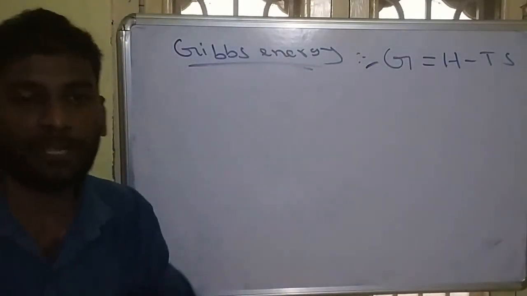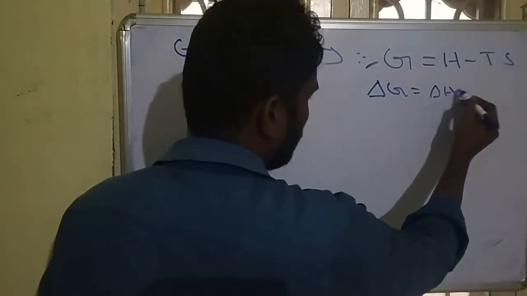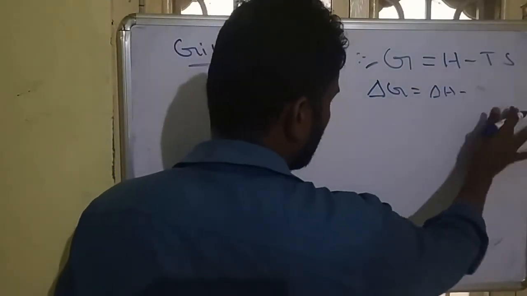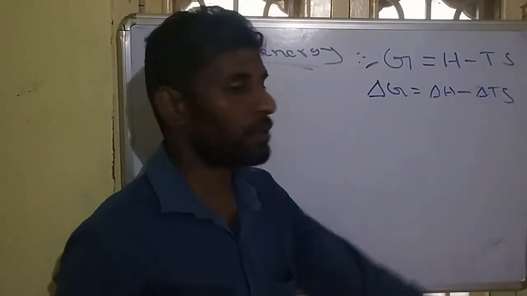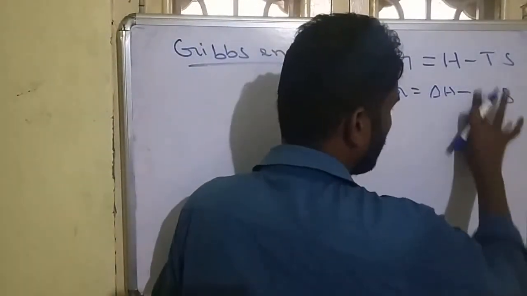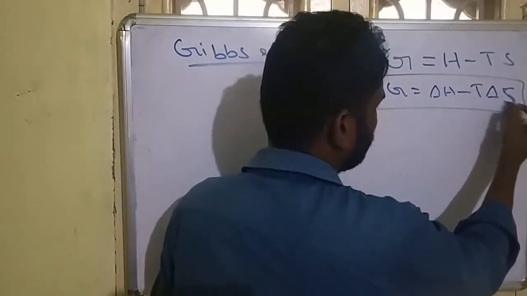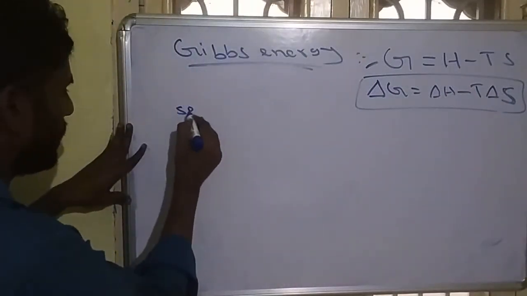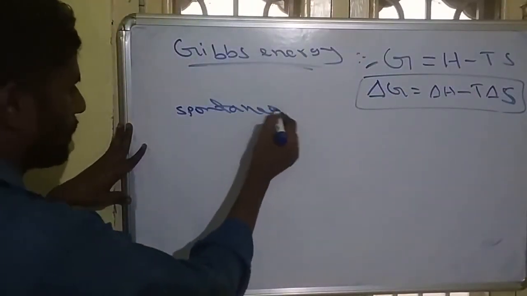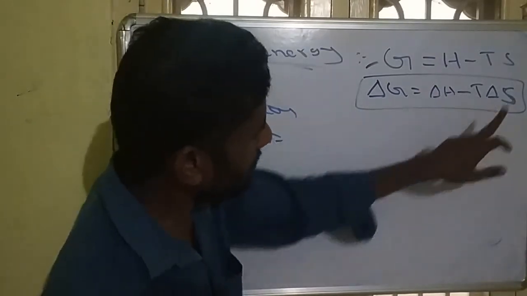Directly G we cannot measure. That's why we take delta G is equal to delta H minus delta (TS). The temperature is always constant for a chemical process, so we can take T delta S. So delta S is entropy, delta H is enthalpy. If you are taking a spontaneous process, what is the delta G? Delta G equals delta H minus T delta S.